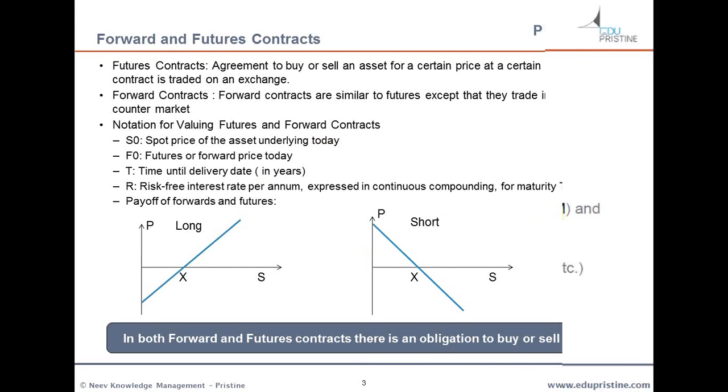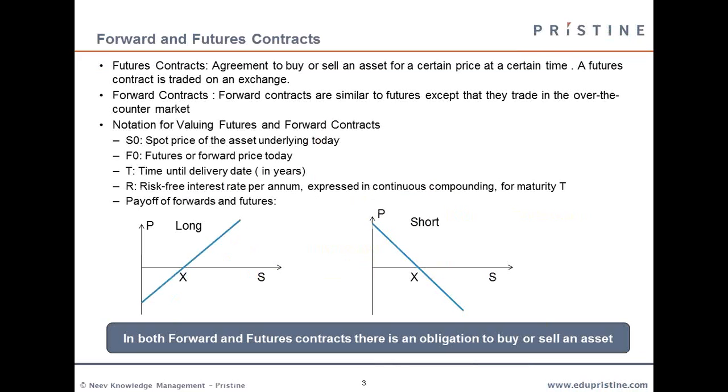Okay, so let's get started. Firstly, I want to talk about forward and futures contracts. Since we'll be talking about hedging strategies using futures, it's important to know what futures are. A future is an agreement to buy or sell an asset for a certain price at a certain time, and it is traded on an exchange. Whereas a forward is similar to a future, but it is traded in the over-the-counter market. That is the basic difference between the two. A future is basically an obligation to carry out a particular transaction in the future.